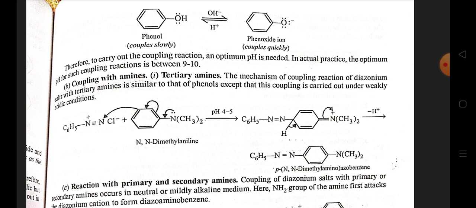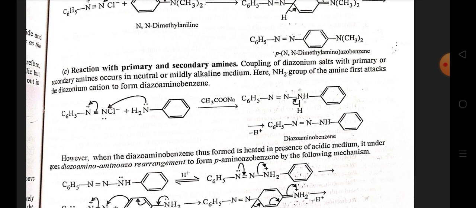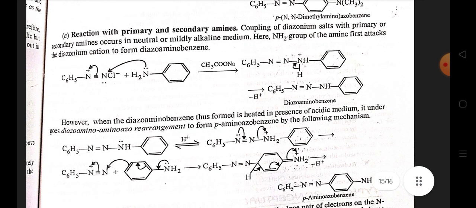Second one is coupling with amines. Tertiary amines: the mechanism of coupling reaction of diazonium salt with a tertiary amine is similar to that of phenols, except that the coupling is carried out under weakly acidic condition. Now we will discuss the third one, reaction with primary and secondary amines. Coupling of diazonium salt with primary and secondary amines occurs in neutral or mildly alkaline medium.